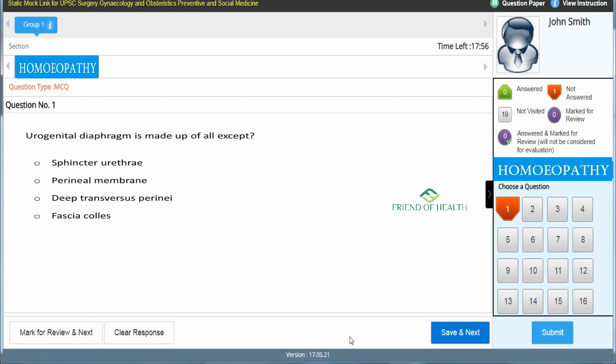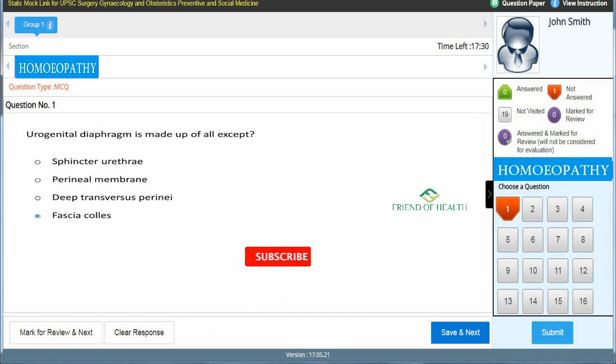And there will be some lengthy questions in gynecology, surgery, practice of medicine and dermatology, etc. The question will be in a case format, and you will need to spend more time there. So you have to save time and use your time wisely. If you know, you just answer and move on. If you don't know, just mark the question for review if you want to take a guess.